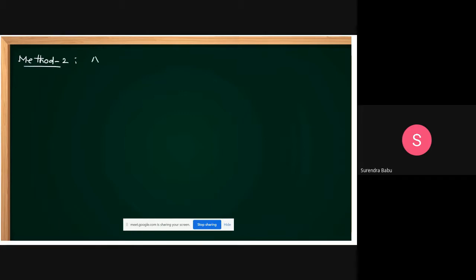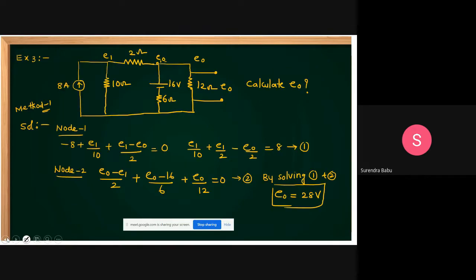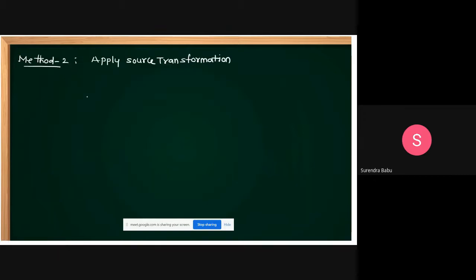Apply source transformation, then apply nodal analysis. If you apply source transformation here, you tell me this is 10 ohms, it is 8 amperes. How much voltage can you get? 80 volts in series with a 10 ohm resistor. This is 10 ohm and already a 2 ohm resistor is there. This is the 2 ohms. Is it okay?